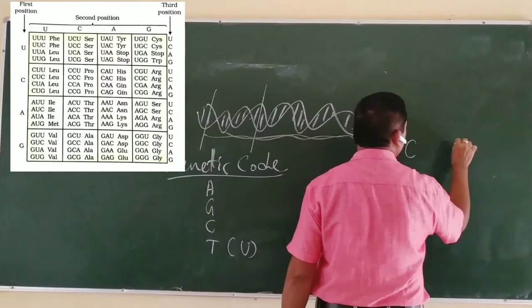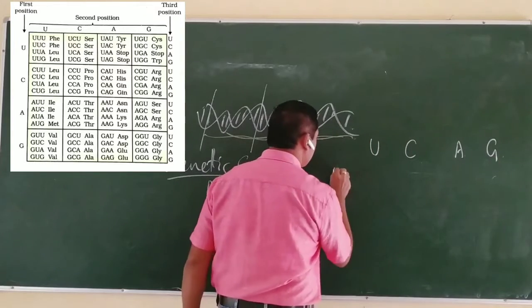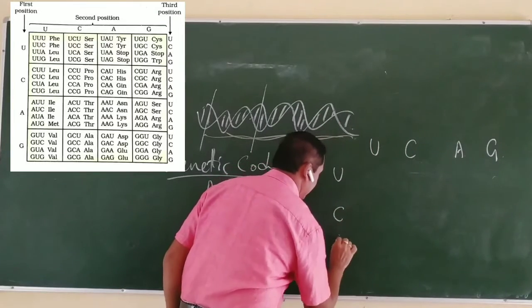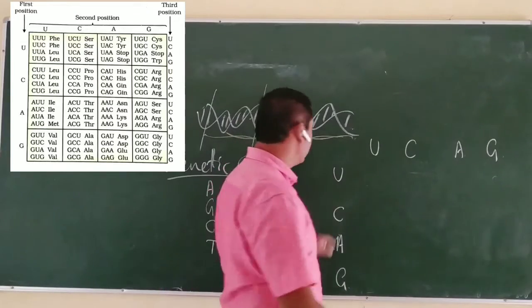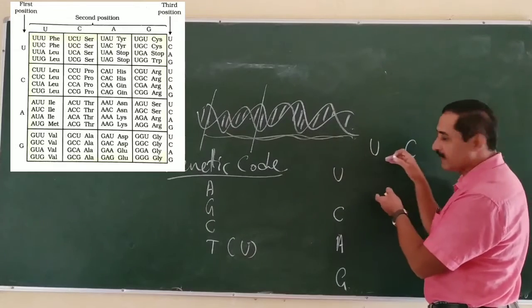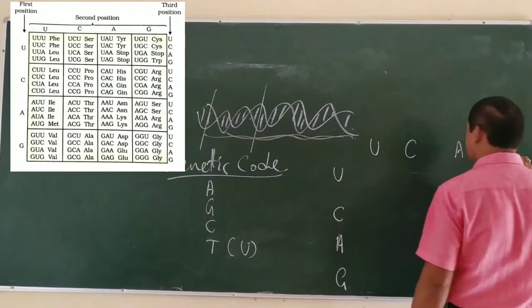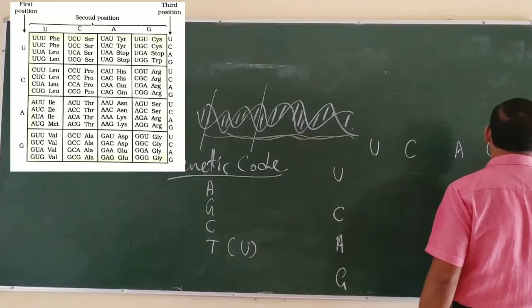U, C, A, G. Here we can take three. The word or codon is a unit of message. It is in the form of a triplet codon.